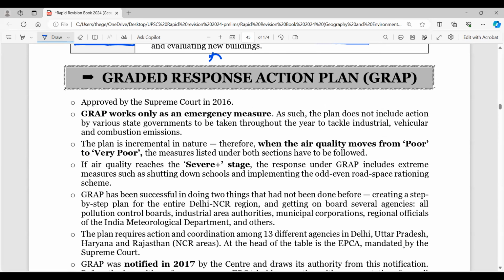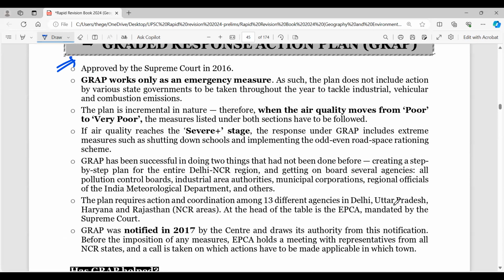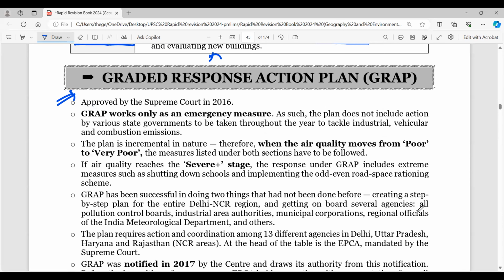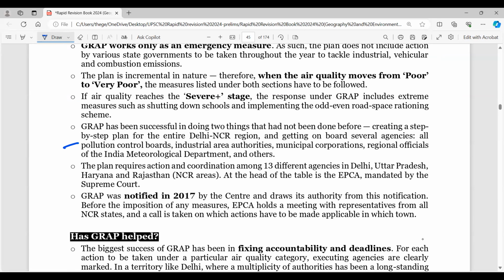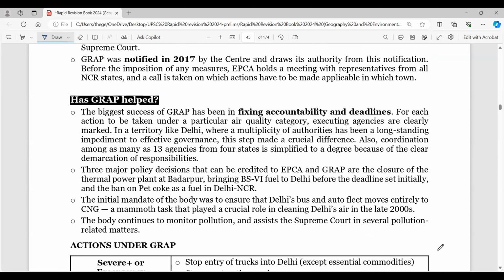Coming to GRAP, and you have heard this in terms of the National Capital Region. So here GRAP is the Graded Response Action Plan, approved by the Supreme Court in 2016. GRAP is an emergency measure when pollution levels are really, really high, from poor to very poor, severe stage. So Delhi NCR has this GRAP plan, and it was notified in 2017, and it has led to fixing accountability and deadlines for doing things and reducing air pollution levels.